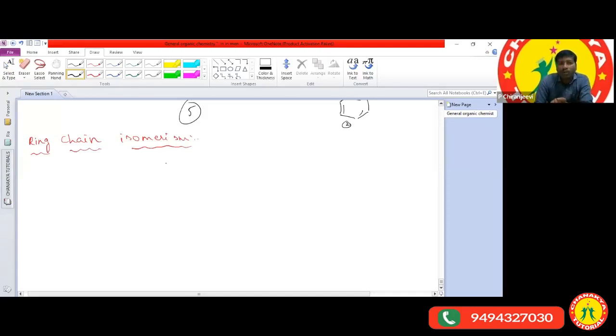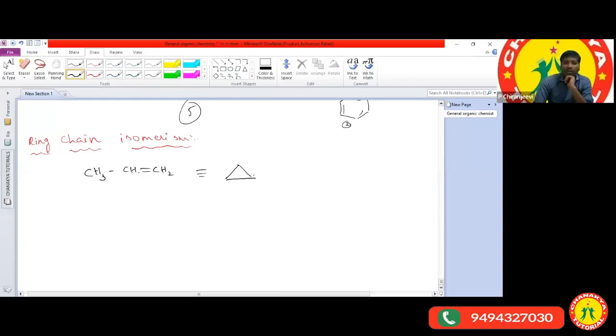Which open chain compounds? Alkenes and alkynes are converted into cyclic rings. The best example is propene, CH3-CH=CH2.